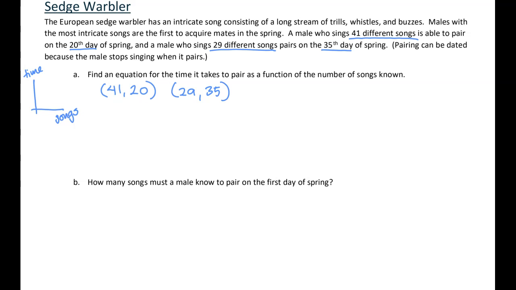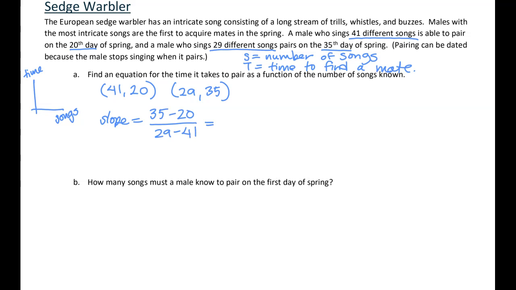All right, let's also go ahead and do that careful defining of variables. I'm going to do it just above here because I think I crowded myself a little bit. Let's use S to represent the number of songs and T to represent the time it takes to find a mate. Now that we've been clear about what our variables represent, we can go ahead and start working on the equation. The first thing we'll need to do, given 2 points, is to find the slope. To do that, we'll just use change in Y over change in X, which gives me negative 15/12 that I can reduce to negative 5/4 or negative 1.25.